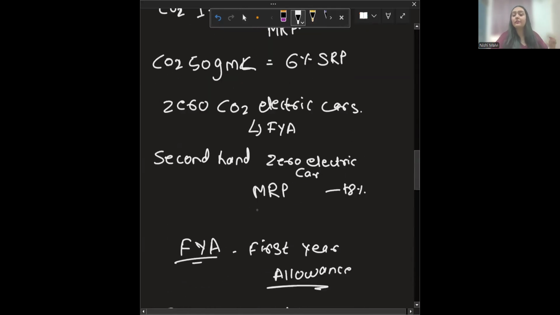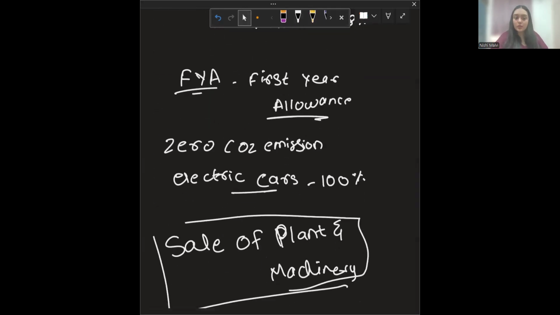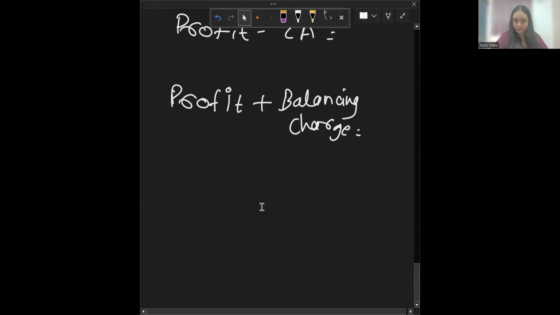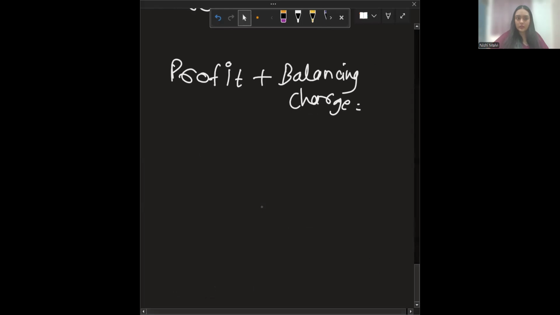Till now we did whenever you purchase your asset. There's one more small concept, which is the small pool allowance.